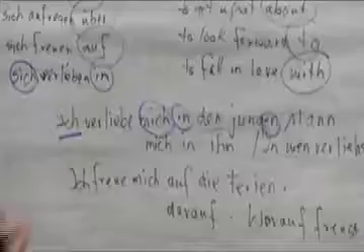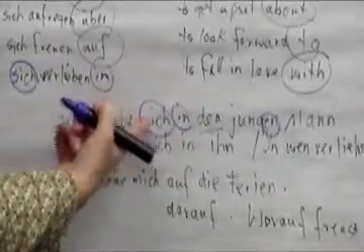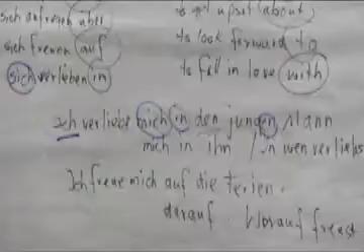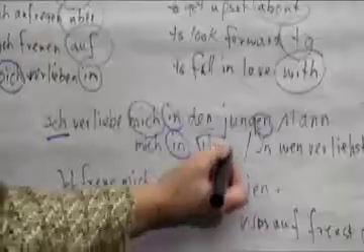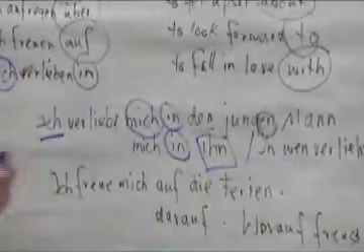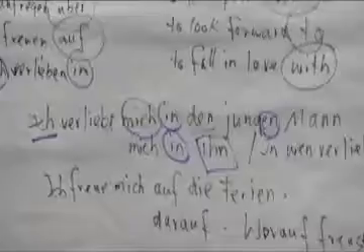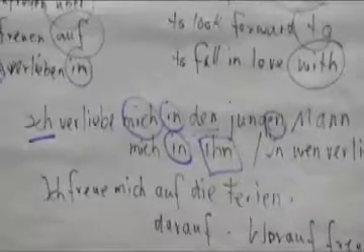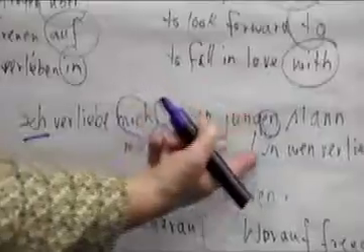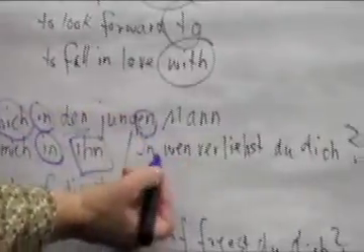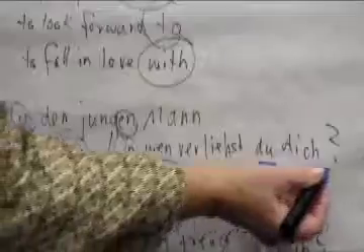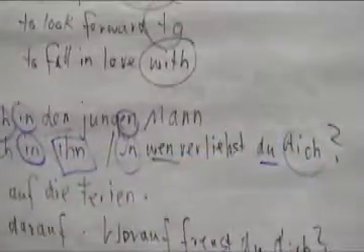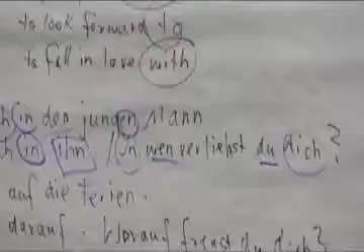And if we don't want to repeat that I'm in love with a young man, we could say ich verliebe mich in ihn and use the pronoun. I'm falling in love with him. And if I want to know whom are you falling in love with, right? Then I would have to ask in wen. Again, preposition in, question word wen in the accusative. In wen verliebst du dich? Du, and that's the reflexive pronoun for du, would be dich. In wen verliebst du dich?